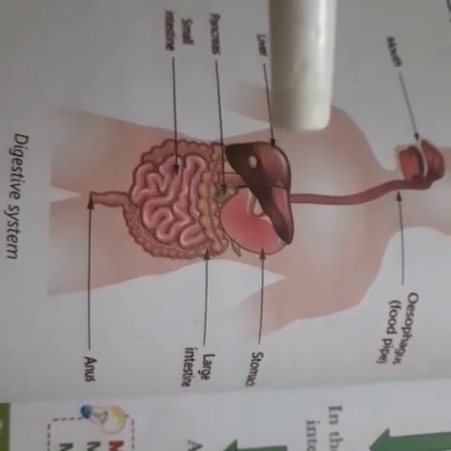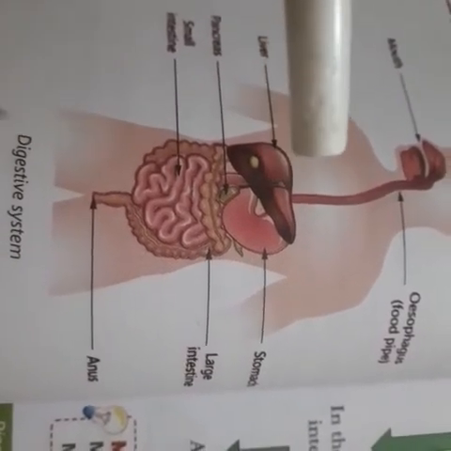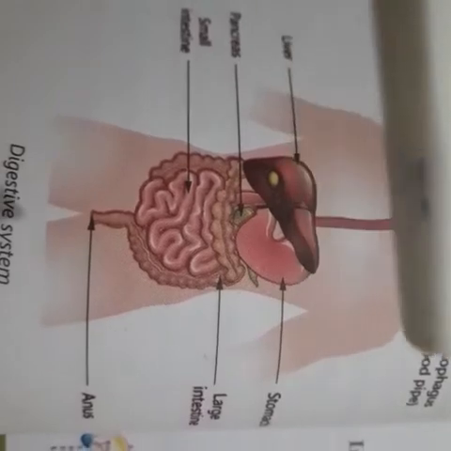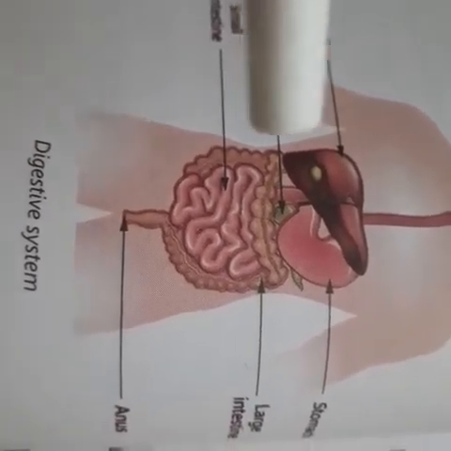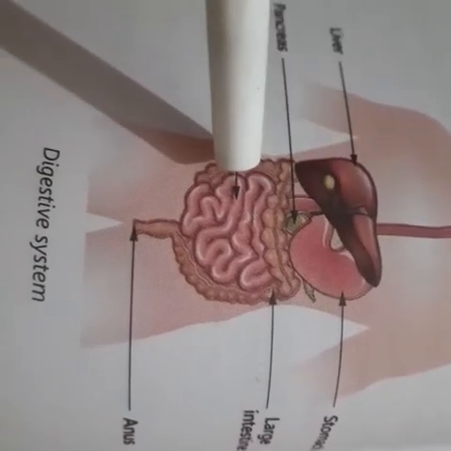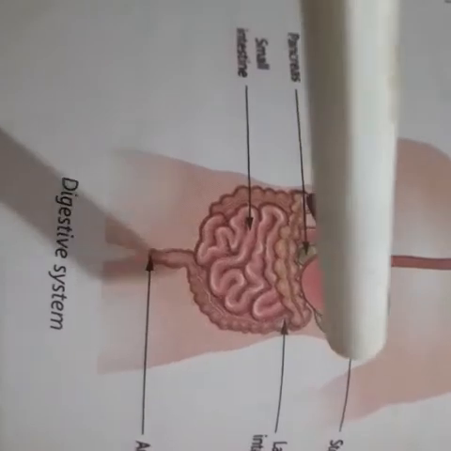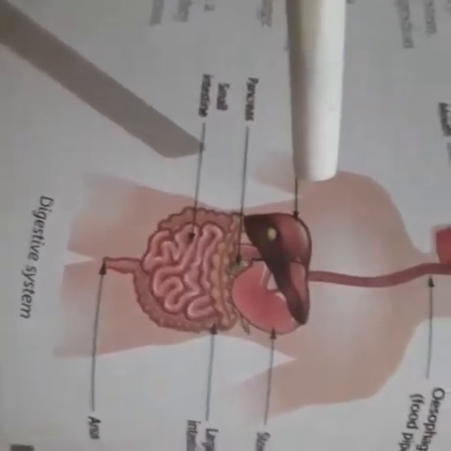Here the food is ground into the form of a paste and mixed with the digestive juice produced by the wall of the stomach. Next, in the small intestine, the food that enters from the stomach is partially digested, but more digestive juices are added to the food in the small intestine.